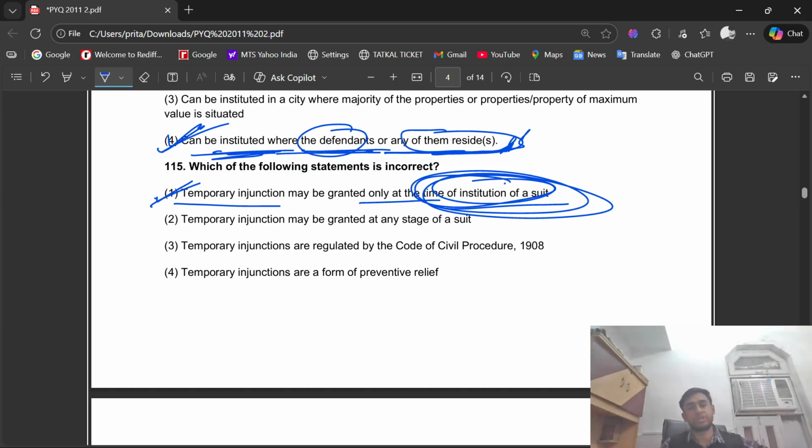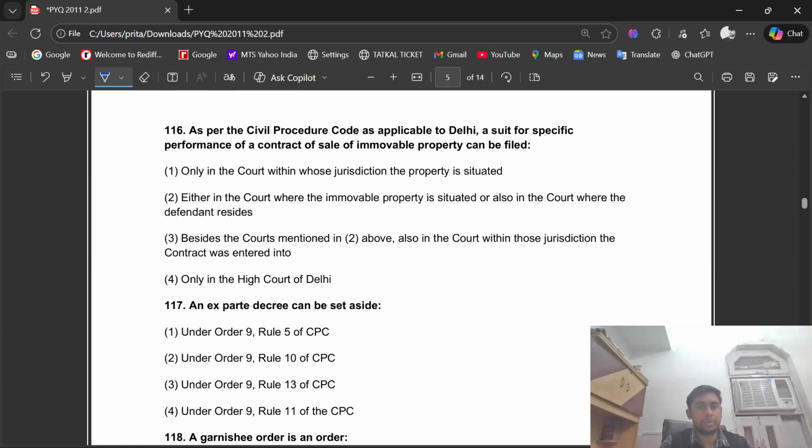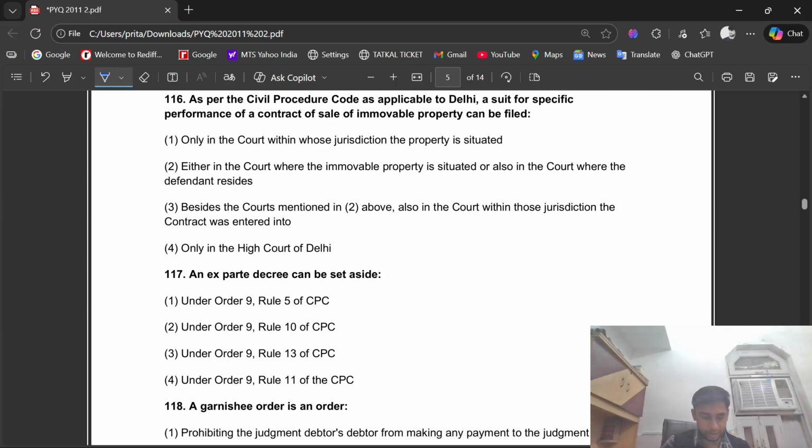जब तक फाइनल डिसीजन नहीं आ जाता, फाइनल डिग्री नहीं आती थी, उसके बीच में कभी भी टेम्परेरी इंजंक्शन कोर्ट इशू कर सकता है। क्वेश्चन नंबर 116, as per the Civil Procedure Code as applicable to Delhi, a suit for specific performance of a contract of sale of immovable property can be filed only in the court within whose jurisdiction the property is situated.